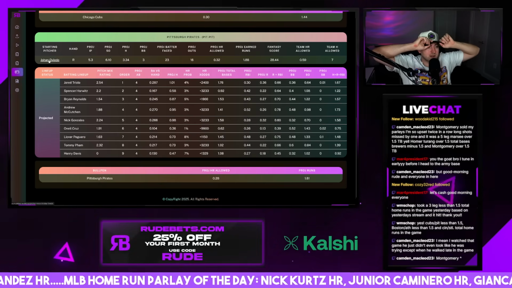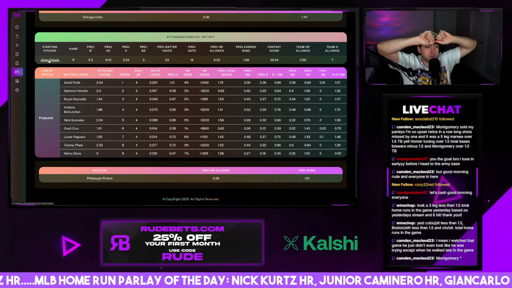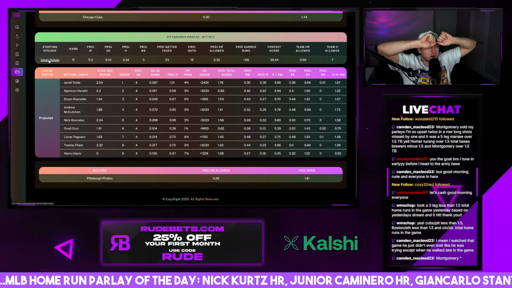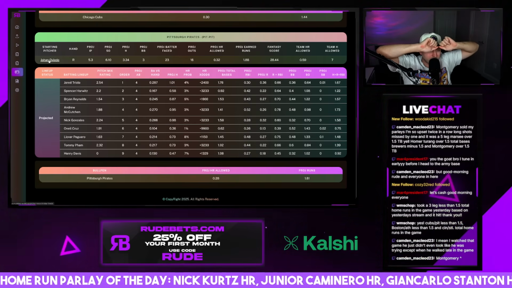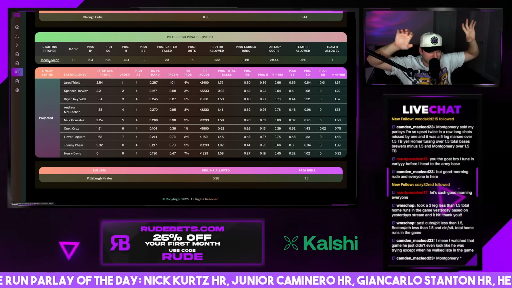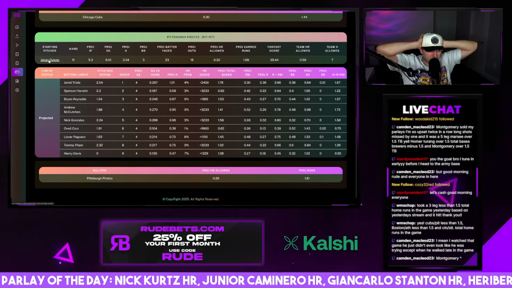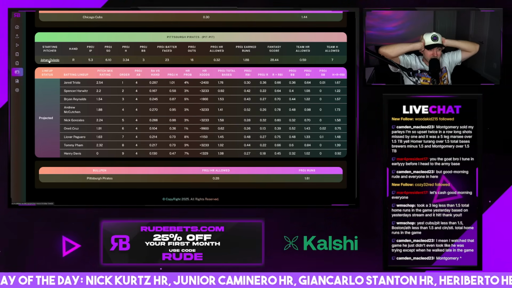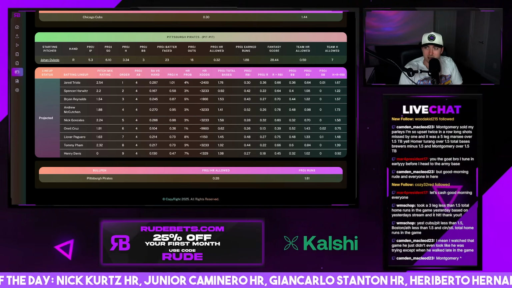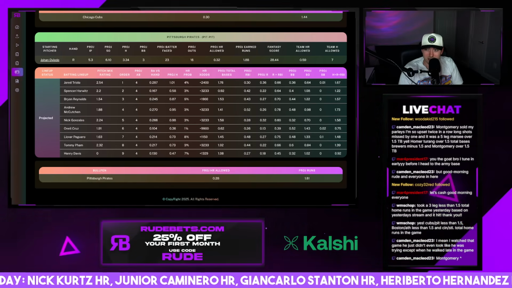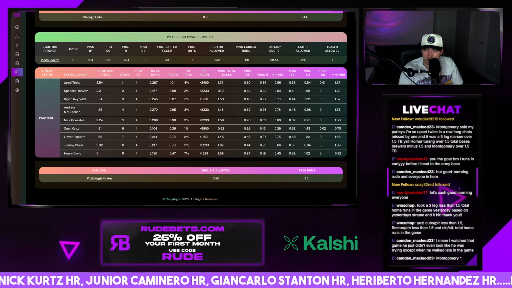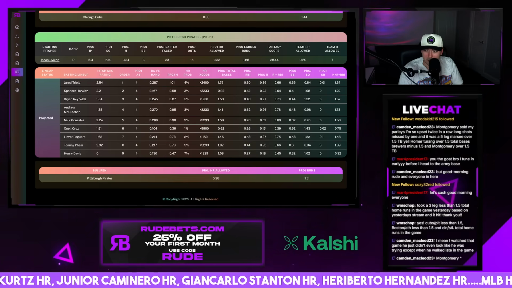Pittsburgh pitchers, they just got eliminated from the playoffs, too. Pittsburgh pitchers scare me with pitch counts. I'm afraid they're going to get pulled early. So Oviedo might cook. If he pitches a full start, yeah, I definitely think he can get up to 6, but I do not think he's equipped. Let me look at what he did last start. I don't think he's equipped to go that deep today.